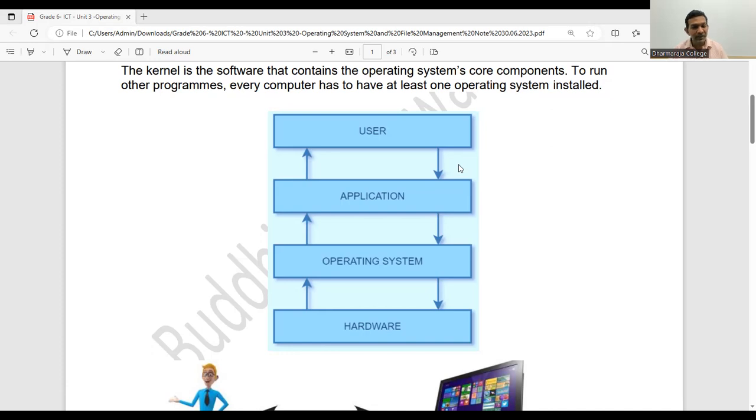If something happened to the operating system, can any user work? No, you cannot work if there's a problem in your operating system, because it's the main system which controls your system. It gives all the instructions to all the devices through the operating system. So it connects the devices in the system. You can see here the hardware, and on top of that, you have to install your operating system.